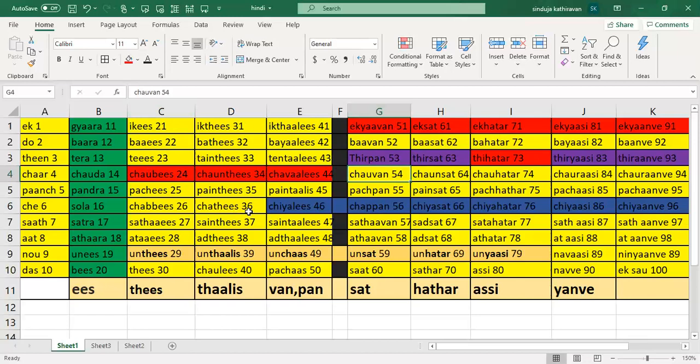And now come to the sixth row, right? The numbers that end with 6. Again, 6 has a pattern which says always use the cha sound for 6, right? After 16, see, you're saying chabbis. Yeah, chabbis. Okay. And then we're saying chattis. Okay.